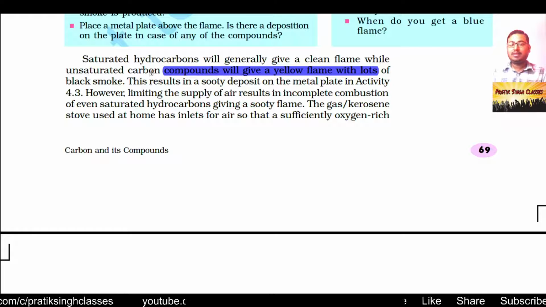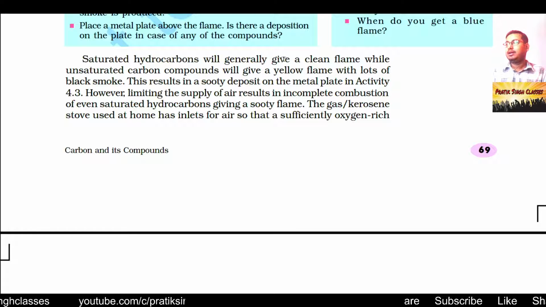While when we have unsaturated hydrocarbons, like a compound having one or more carbon-carbon double bonds or carbon-carbon triple bonds, it will give you a yellow flame and also a huge amount of black smoke, meaning a lot of fuel has gone unburnt. This results in the sooty deposit on the metal plate in activity 4.3, which we have seen right now.